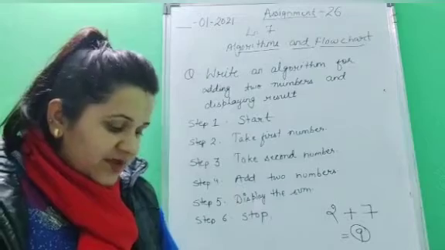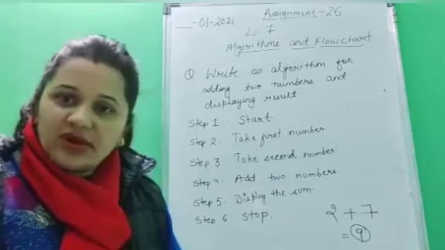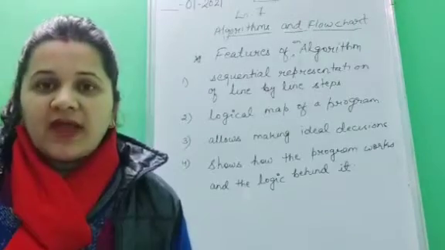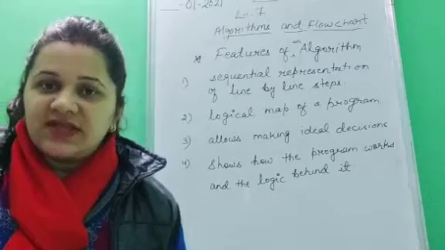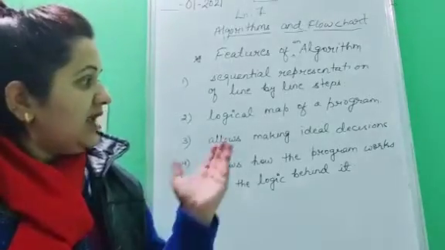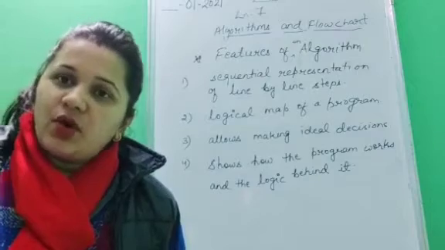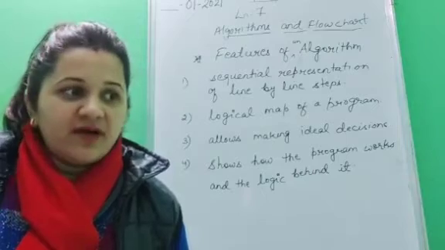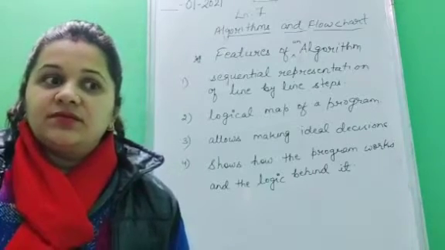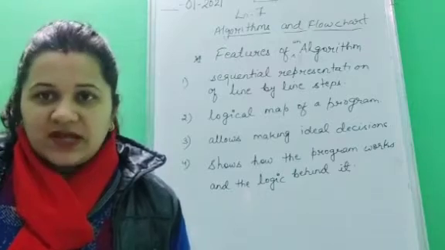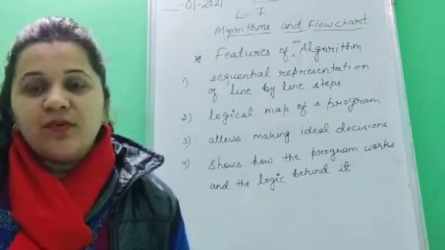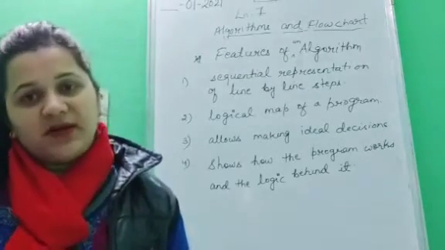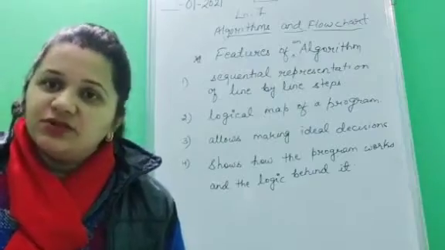Got it, children? So these are some important points which you have to take care while writing down an algorithm for a given task. Why? Because it requires sequential steps. Okay, now algorithm is a fundamental unit of a computer program. Before understanding any computer language like Java, C++, C, COBOL, these are the computer languages. So before understanding these languages, you must need to understand the algorithm, because it is a fundamental unit of computer.